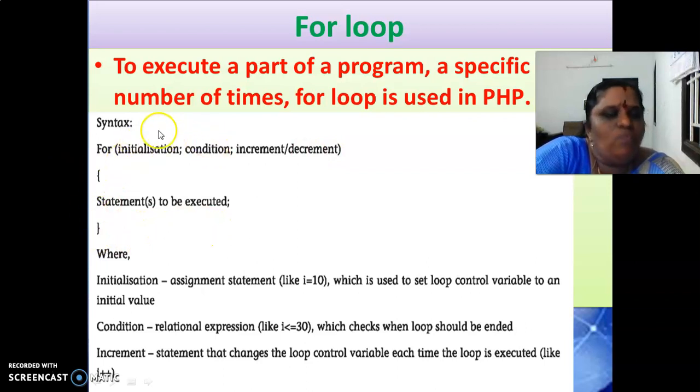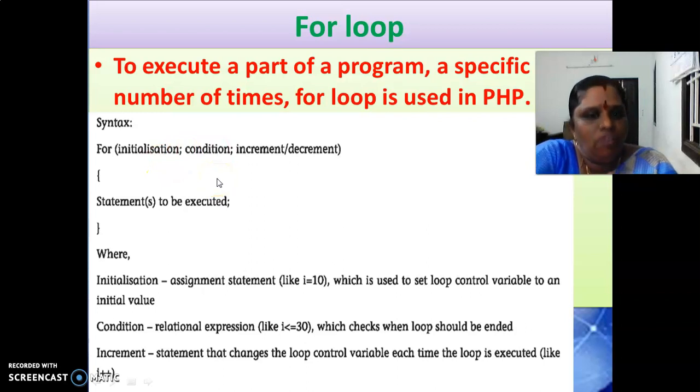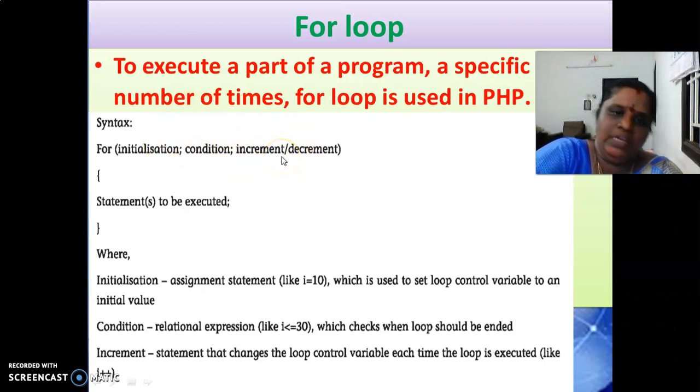These 3 statements, first statement is initialization, second statement is condition, and the third statement is increment and decrement operator. This initialization of the loop control variable, condition, according to which condition the loop will be executed and when the loop should be terminated. Okay, when the loop should be ended, that condition will be here. Increment and decrement of the loop control variable will be given here. Either increment or decrement according to the statements.